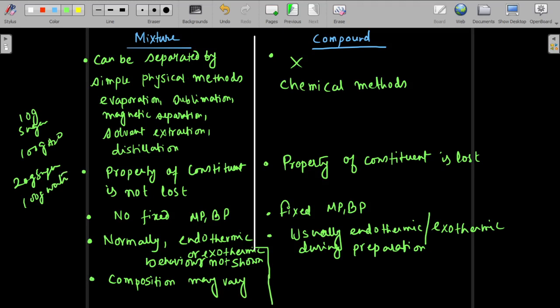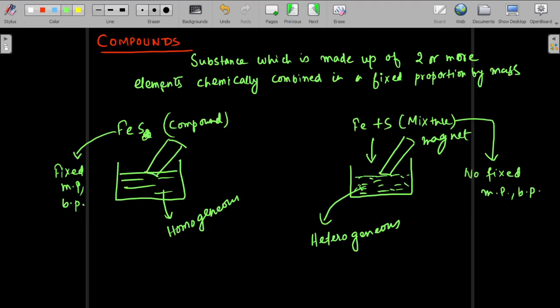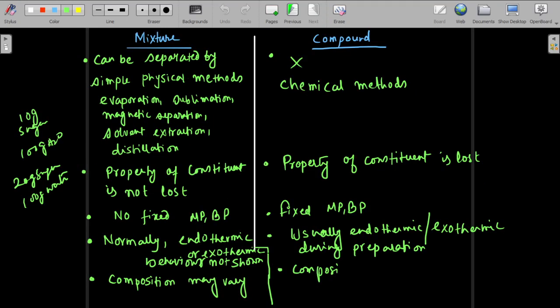In case of compound, composition is fixed, because that is the basic definition of compound we have studied. Substance which is made up of two or more elements chemically combined in a fixed proportion by mass. So composition is fixed. You cannot vary composition in a single compound. Okay, so there goes the difference between mixture and compound.